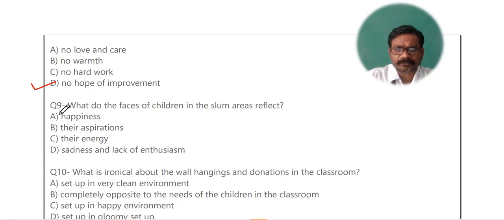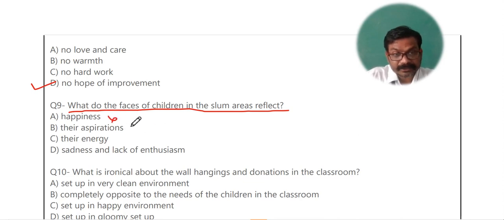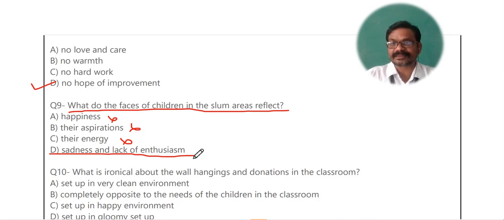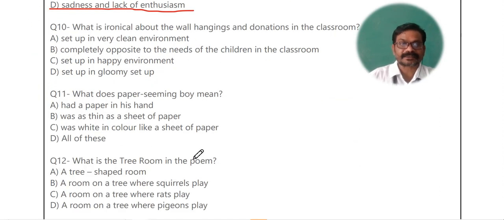Question number 9. What do the faces of children in the slum areas reflect? The question is what the faces of the children in slum areas reflect. Now see, happiness, you can go by the process of elimination too. Happiness they definitely do not show. What do those children show? Their aspiration, they don't have any aspiration. Their energy, no, they are looking dull, withered. So what is the right answer? Sadness and lack of enthusiasm. Those children are not enthusiastic. Now we will move to question number 10.